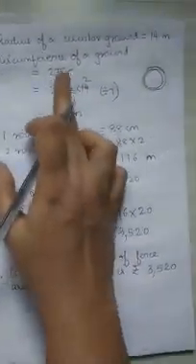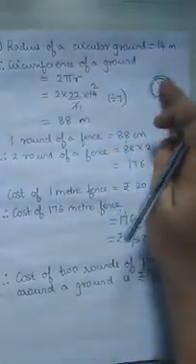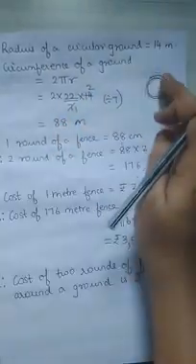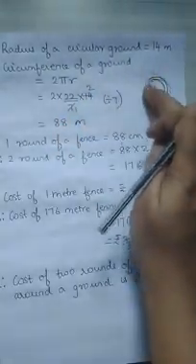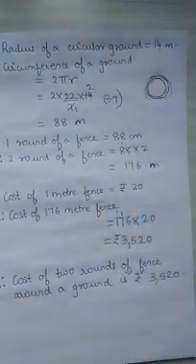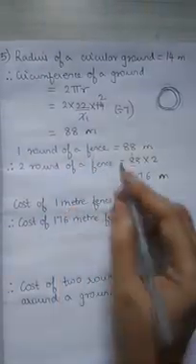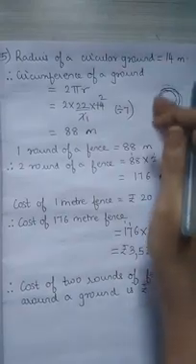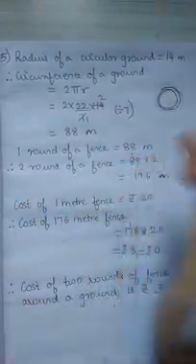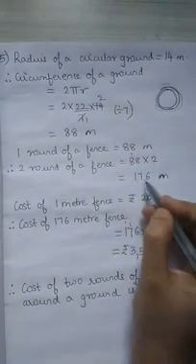First, what you did, we found out the circumference because you're putting the fence along a circular ground. So how much is the circumference? 88. Now circumference means that one full circle is 88 meter. Over here also I will make a change. One full round is 88 meter. So 1 round of fence is 88 meter. So 2 rounds of fence will be how much? 88 plus 88 or 88 into 2, which will give me 176. 176 meter of fence we require.